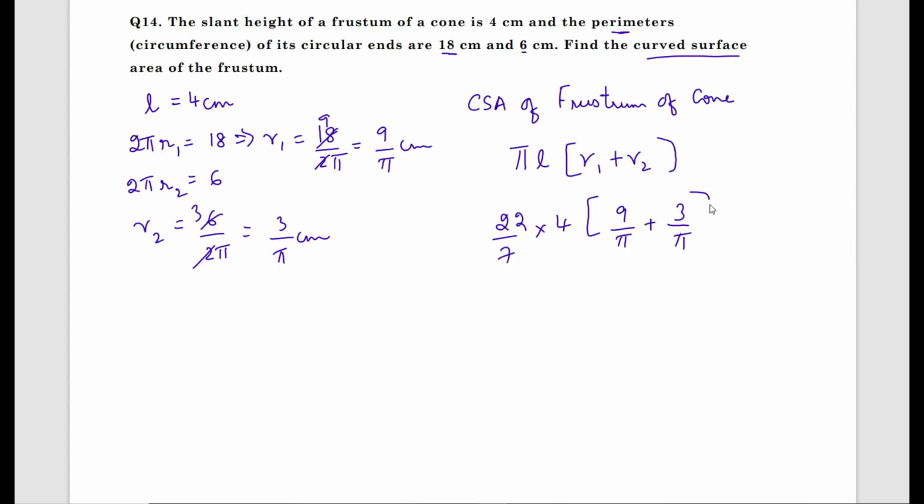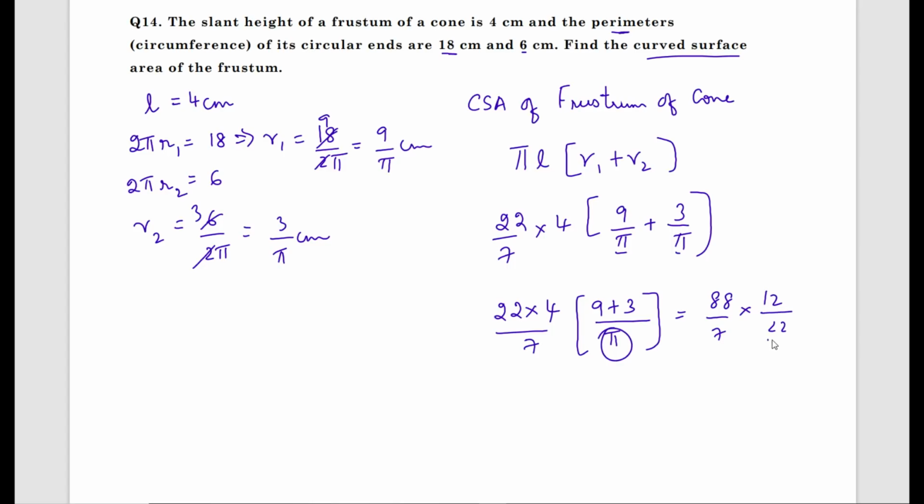Now 22 into 4 divided by 7 into, since the denominators are the same, pi, I have not substituted the value of pi because I'll substitute it at the end so that it becomes easy. Since the denominators are same, directly you can add the numerators, that is 9 plus 3 by pi. 22 into 4 is what? 88 by 7 into 9 plus 3 is 12 divided by, now substitute the value of pi, that is 22 by 7.